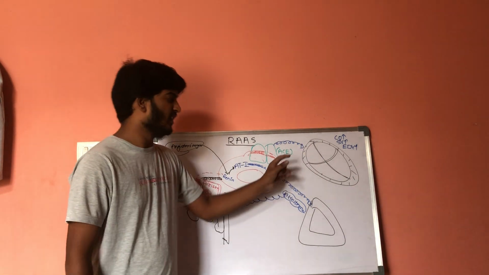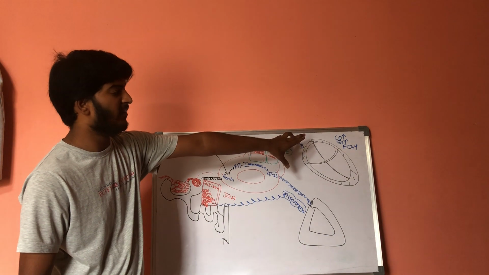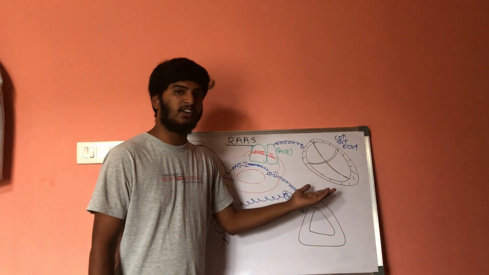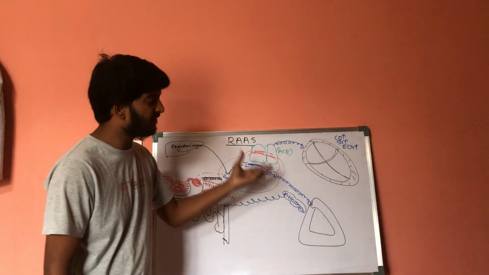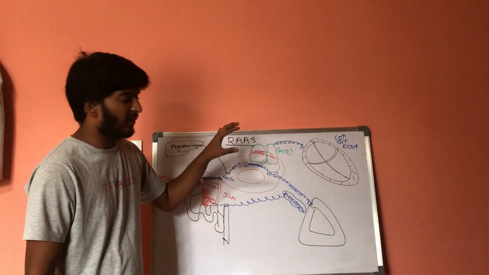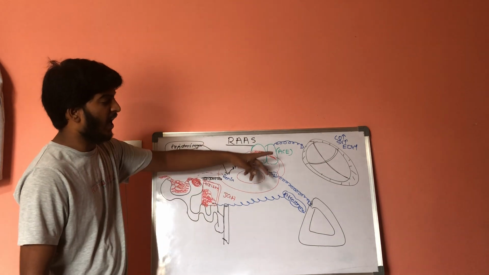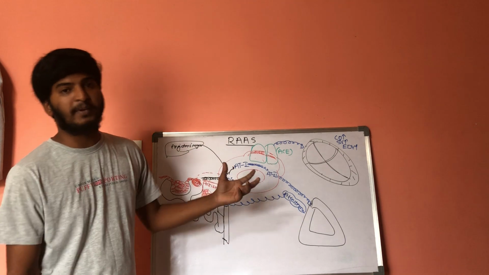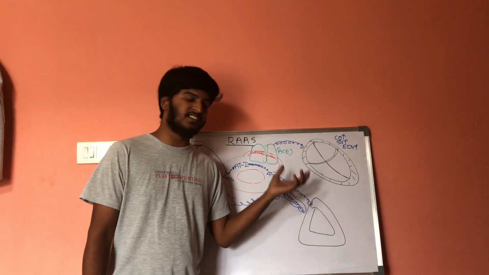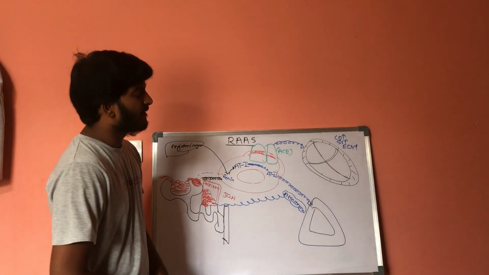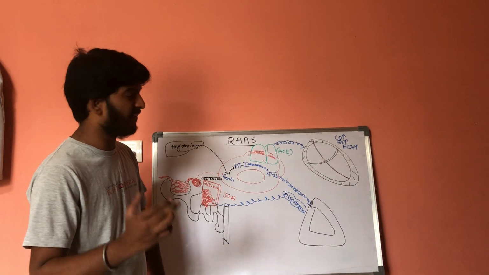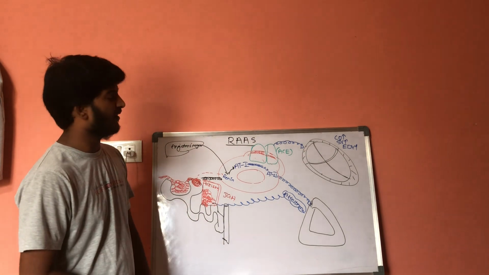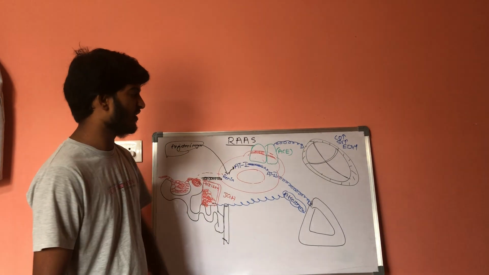Because of contraction, the pressure within the aorta will increase. Then if the cardiac output is decreased, the aortic walls will open. Because of opening of aortic walls, resistance will be developed, and there is a decrease in the pressure. This is about the renin angiotensin mechanism.